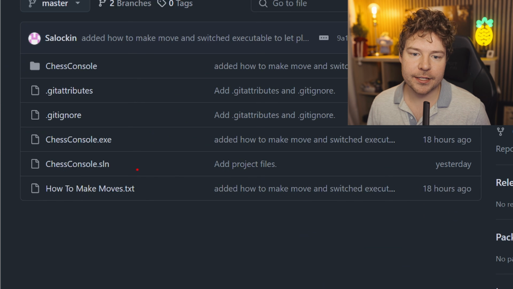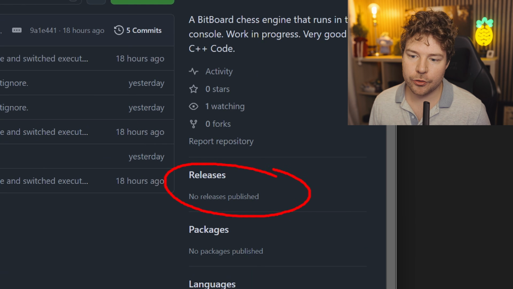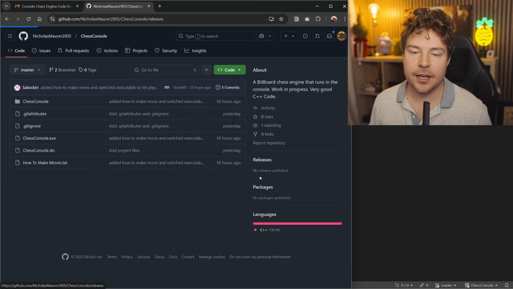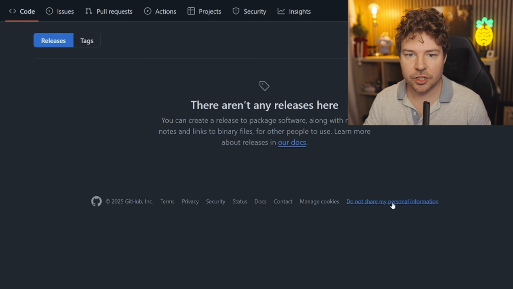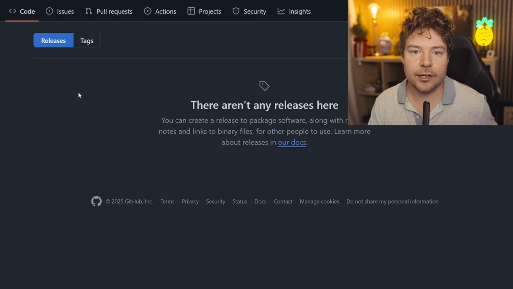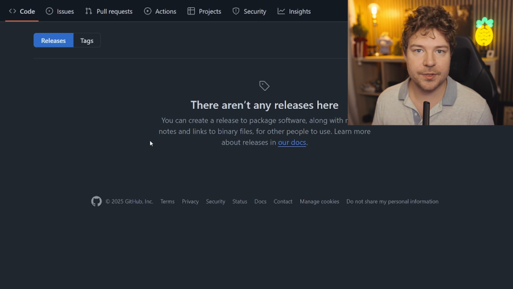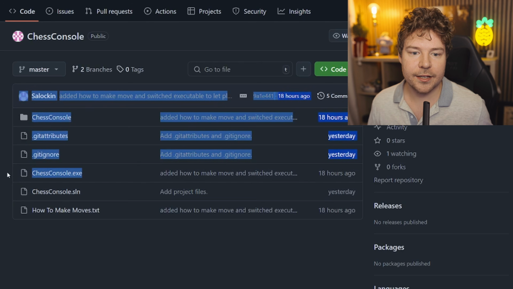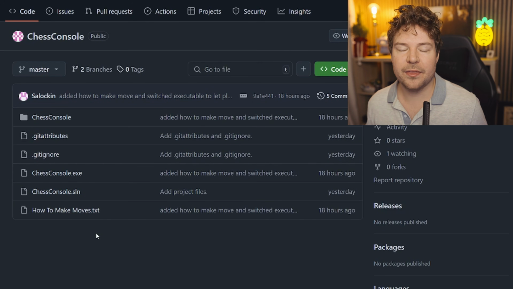But second of all, instead of having executables here, you should use this little section here that's called releases, right? So you can make a new release. You actually do this using the actual GitHub interface. This isn't something that you do through Git, like through your Git client or through the command line, although you will need to make a tag. It's just something that you make through GitHub's interface, and it allows you to attach, for example, compiled binaries. That's what this is for. You shouldn't have those inside your version control system. And the real big reason for that is because usually pretty much every commit changes the code base.